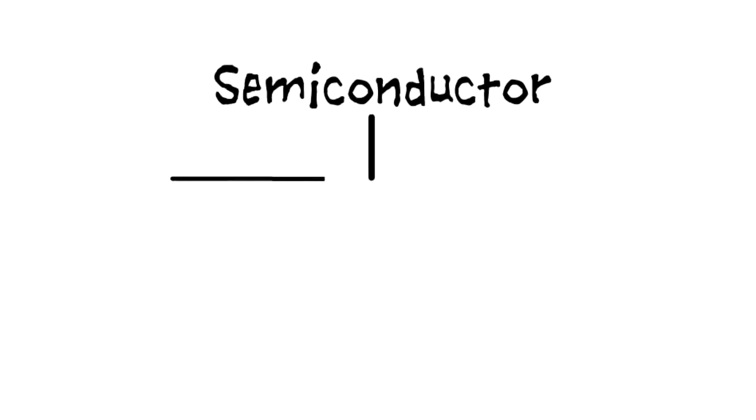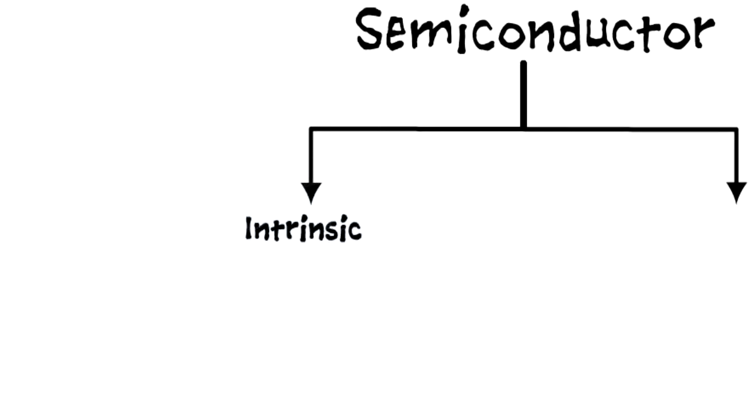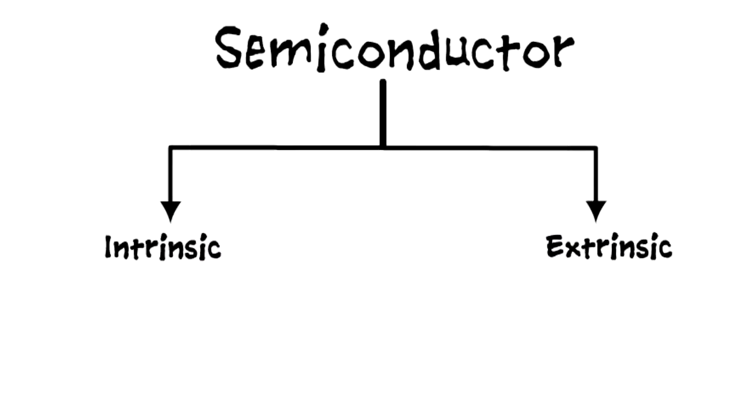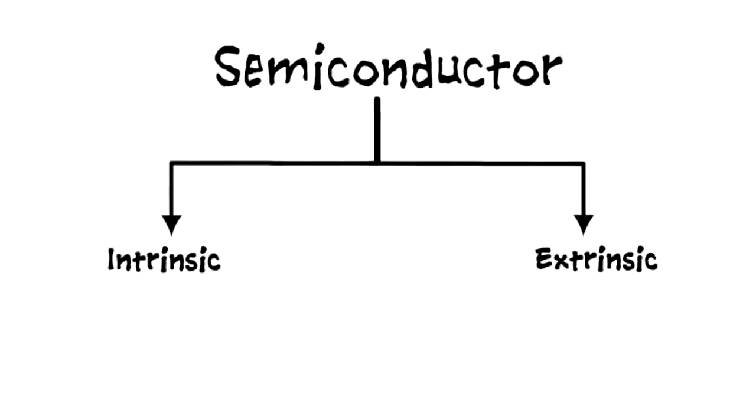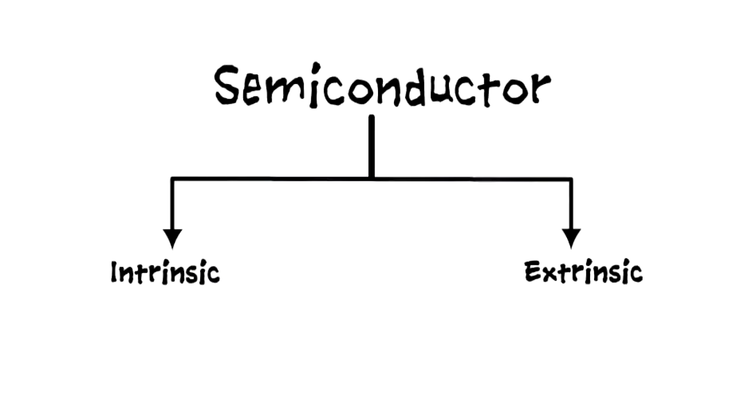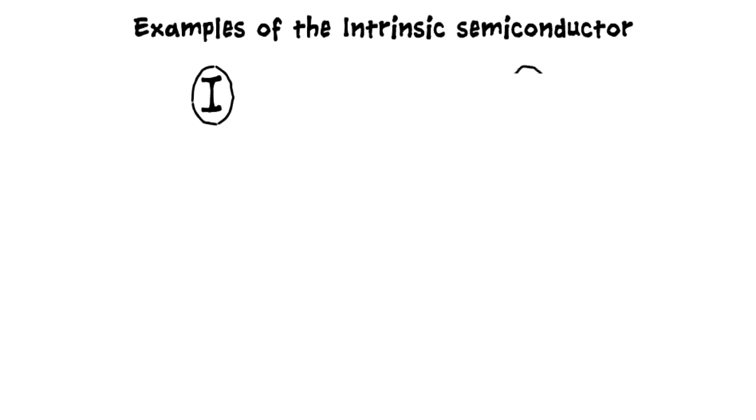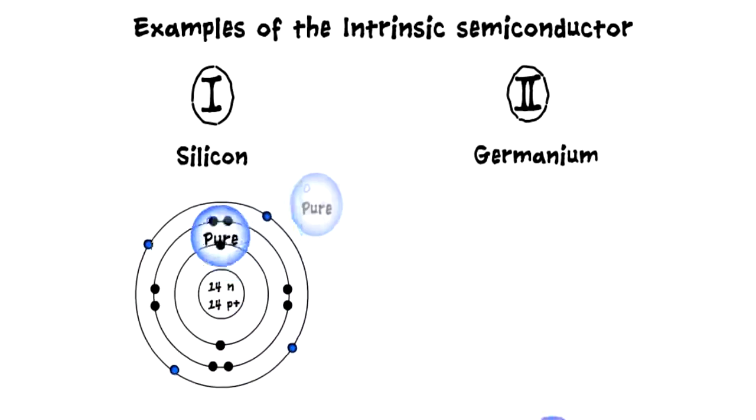Semiconductors are further divided into intrinsic and extrinsic semiconductors, depending on their structure, properties, etc. Intrinsic semiconductors. Do we know what intrinsic means? It means in its purest form. Therefore, these types of semiconductors are in their purest form by the nature of their existence.